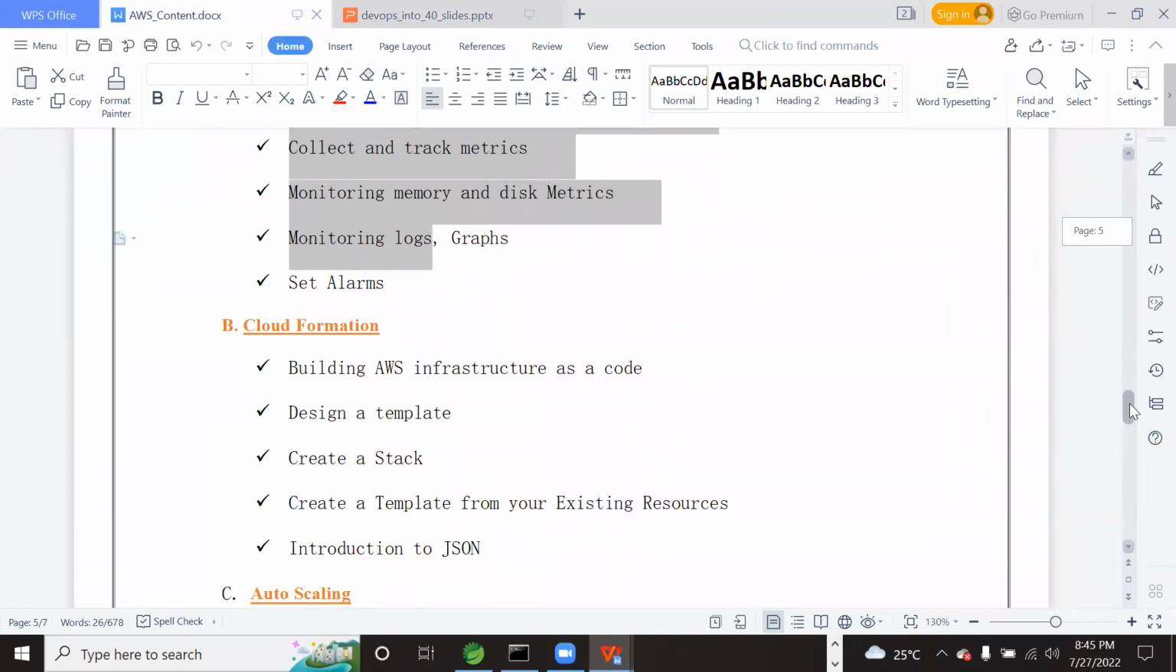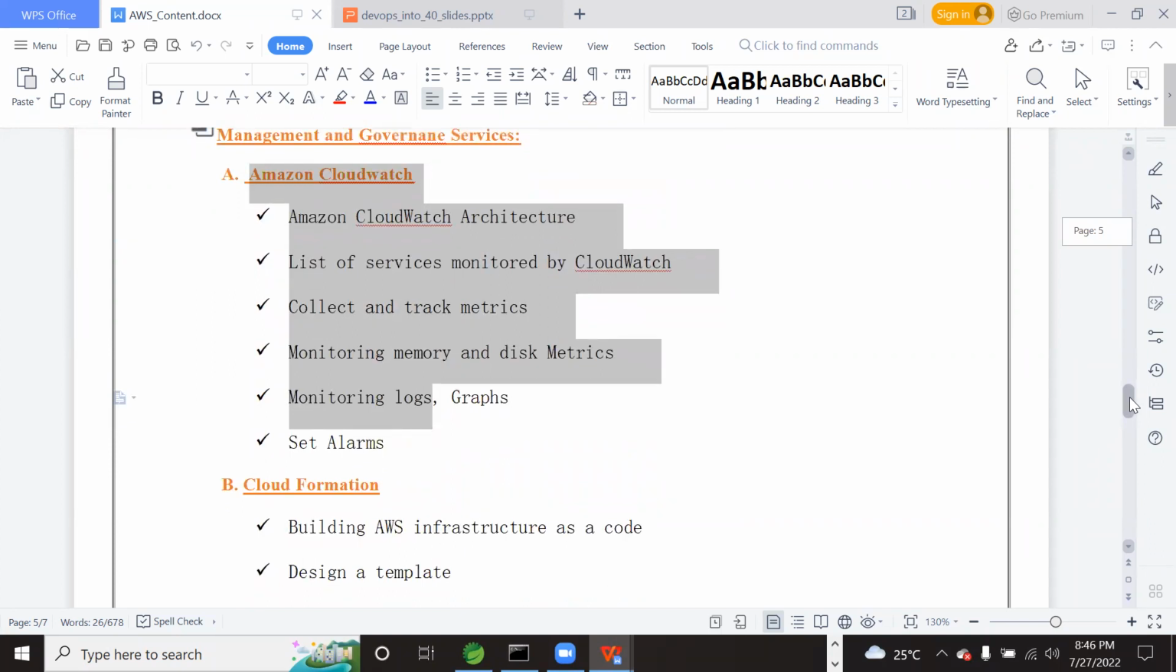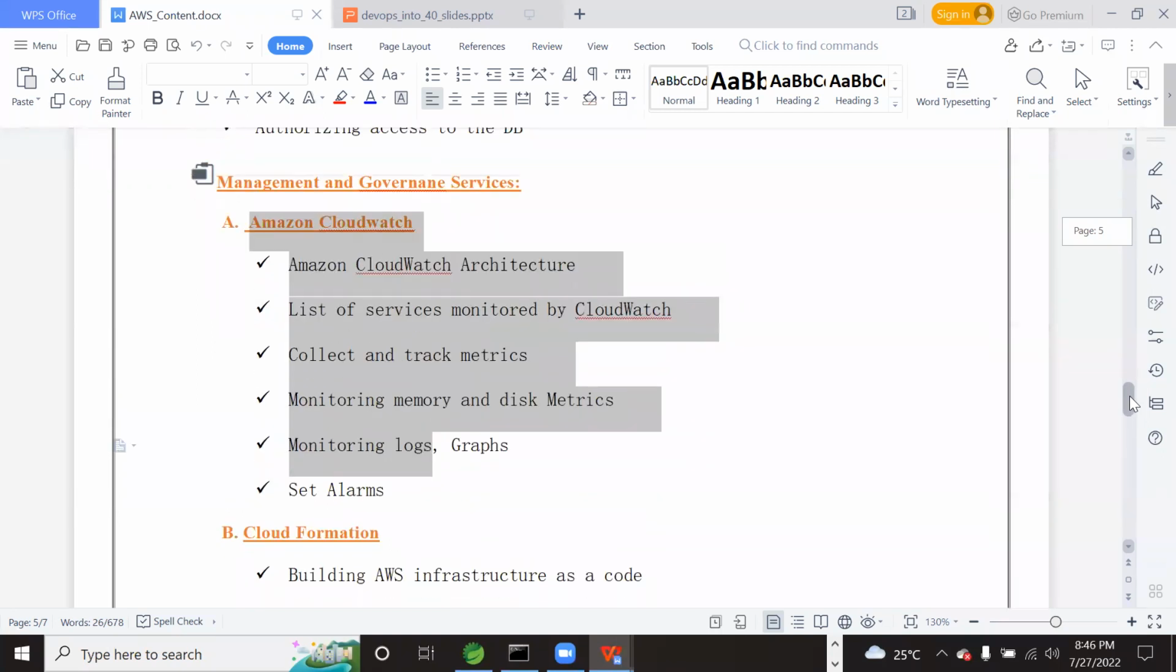Go ahead, please go ahead. It's like an AWS monitoring? Yeah, correct. Nagios monitoring also does the same thing. Correct.